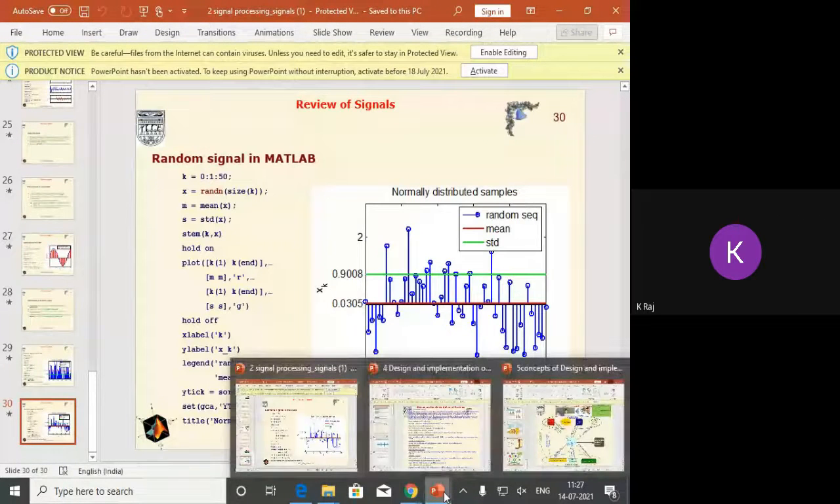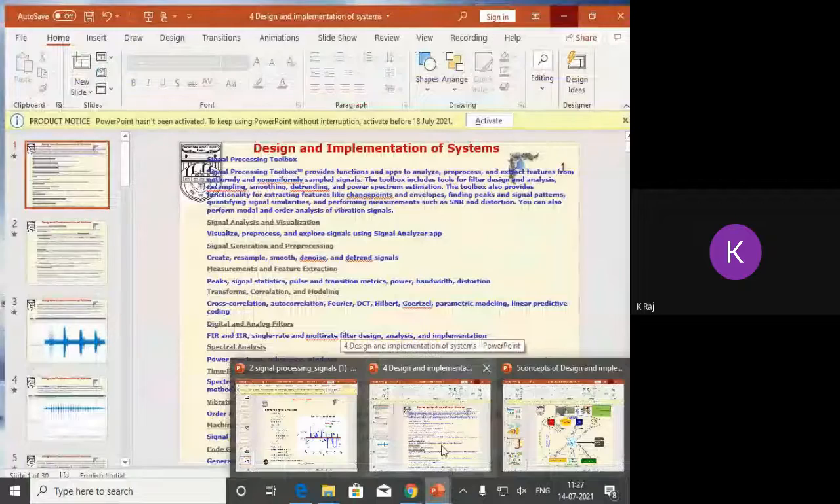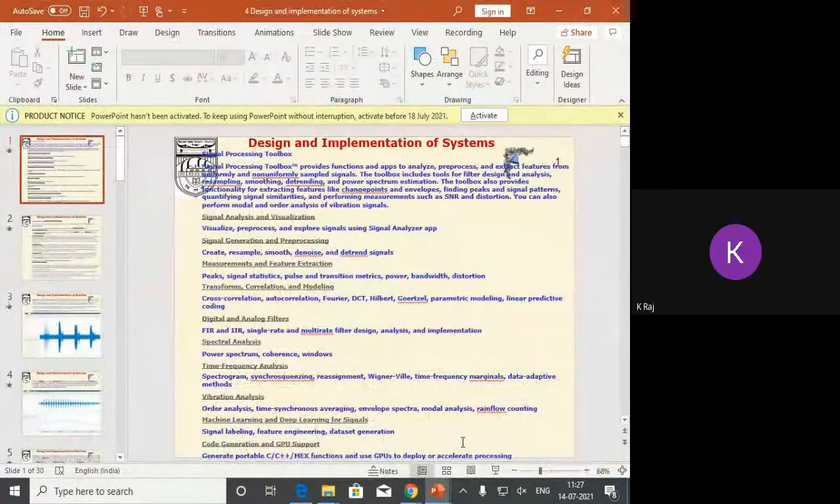Now we come to another concept. We have generated different types of signals, and now, for the purpose of signal processing, we want to operate on the signal.